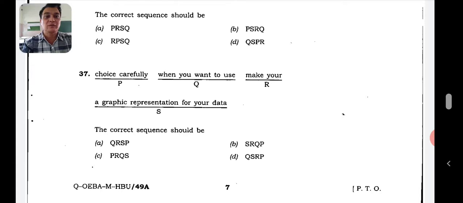Okay, you have to start with, when you want to use a graphic representation for your data, make your choice carefully. That's right. You can start with Q, yes, also, and that's why D is the right answer. D is the right answer. Okay, so it doesn't matter. You can start with RP or you can start with QS. Absolutely no problem.